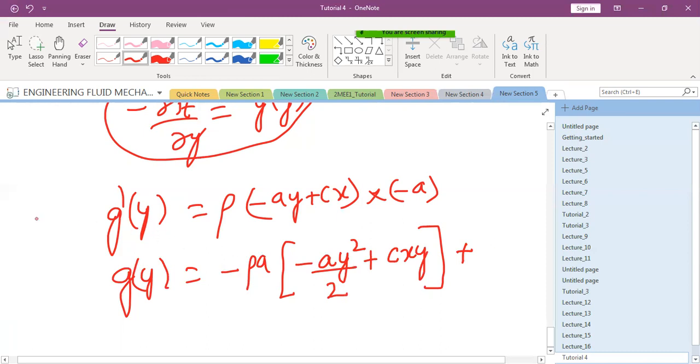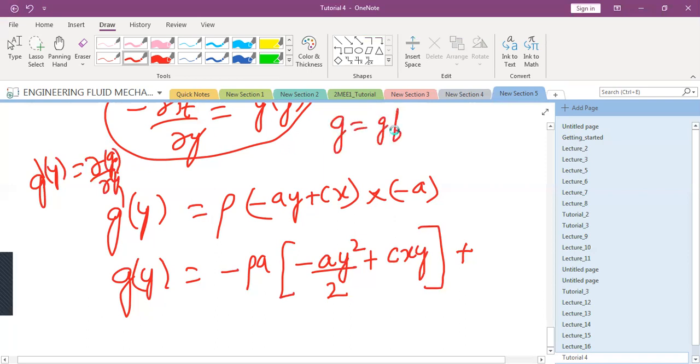Now g dash y. What is g dash y? It is ∂g/∂y. Yes, sir. But what is g? g is only a function of y. So I can write this as dg by dy.